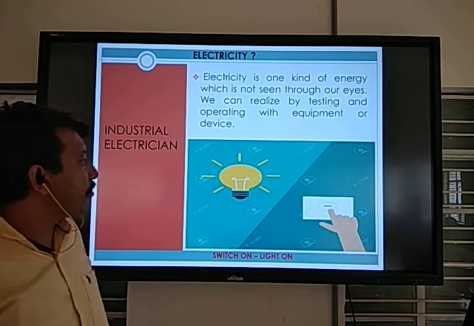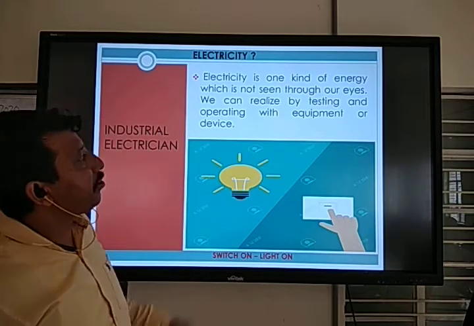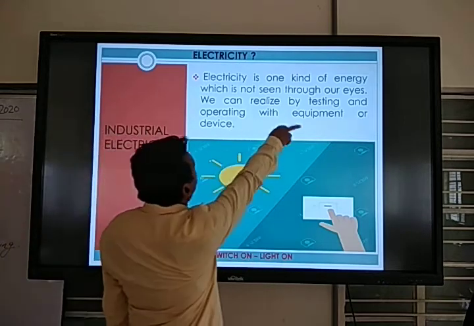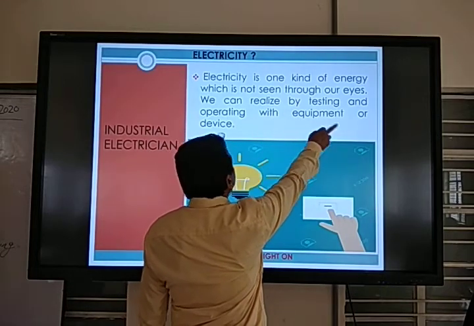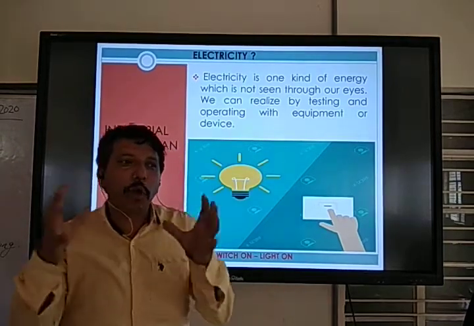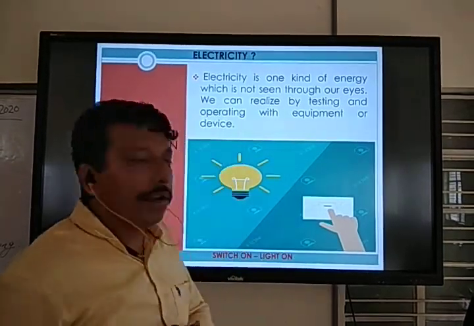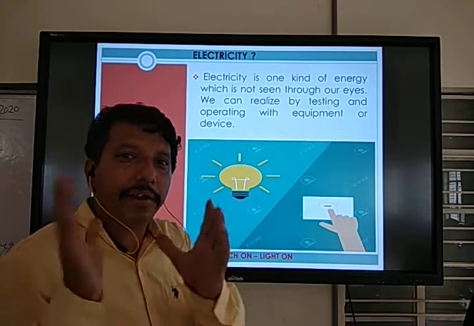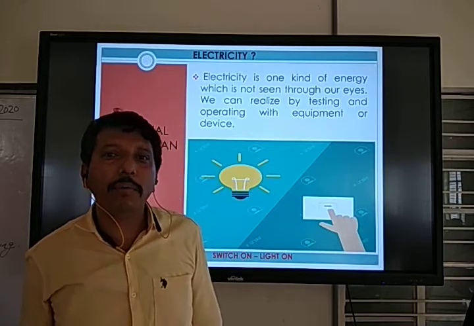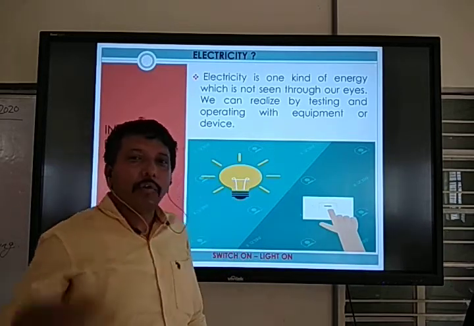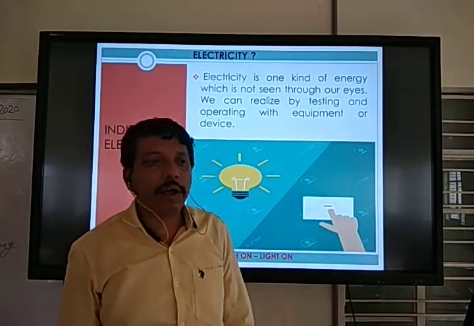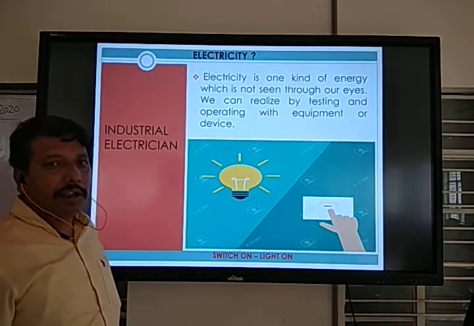Basic electricity is one kind of energy, which is not seen through our eyes. We can realize it by testing and operating with equipment or devices. We cannot see it with our eyes, but we can realize it when some equipment and devices are testing.